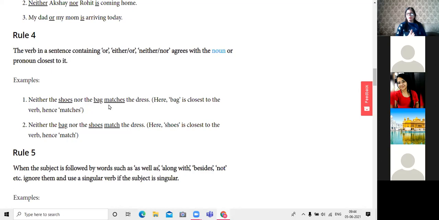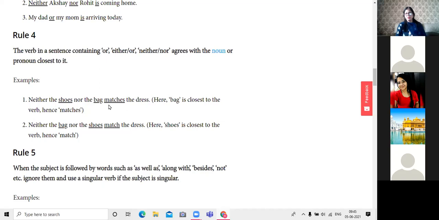In what kind of sentence? Where there are either or, neither nor kinds of sentences. In the either or, neither nor kinds of sentences, the verb will be used with the noun nearest to it, right? What was the rule number 3?